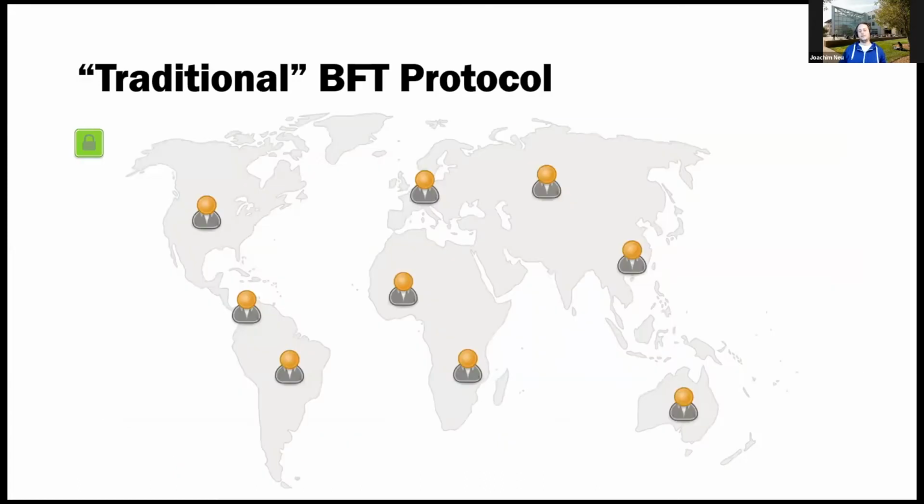In what sense do they behave differently? So a traditional BFT protocol, such as HotStuff, works as follows. Someone proposes a block, then everybody votes whether they like this block or not. All these votes get collected, and if a certain quorum is met, then this block has a special status. It's now notarized or confirmed, whatever you want to call it. And then we can build on top of this block, and this way we reach consensus.